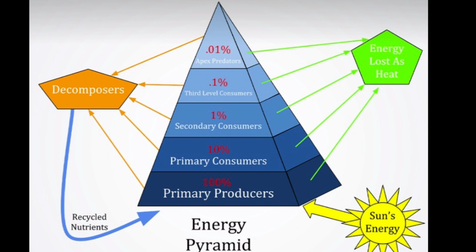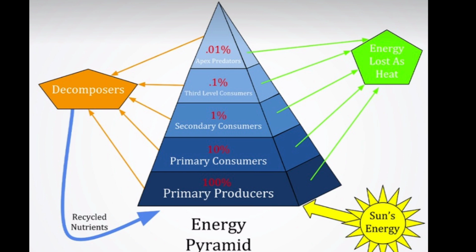And from that 1%, only 0.1% is passed to the next level, that is third level consumers. And from them only 0.01% is passed to apex predators. Just observe. Is it very weird?